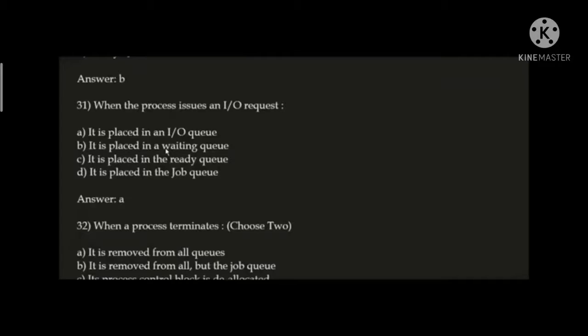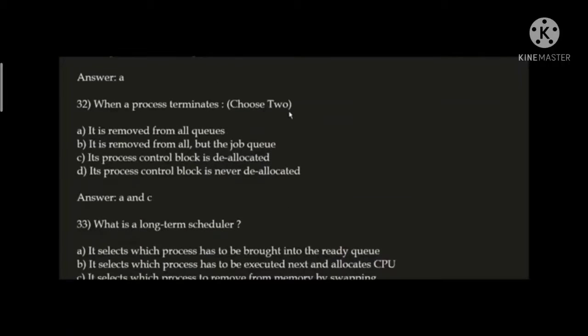Next question. When the process issues an input-output request, here the correct answer is option A, it's placed in an input-output queue. Next question. When a process terminates, choose any two. Here the correct answers regarding when a process terminates are option A and option C. Option A is it's removed from all queues. When a process terminates, it's removed from all queues. Okay. And option C is also correct regarding process termination. This is its process control block is deallocated.